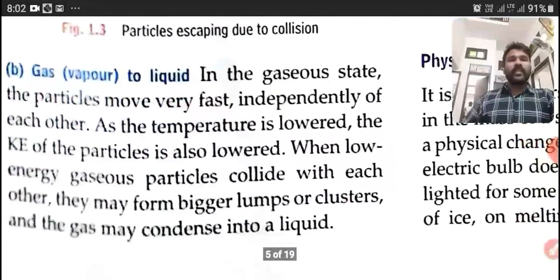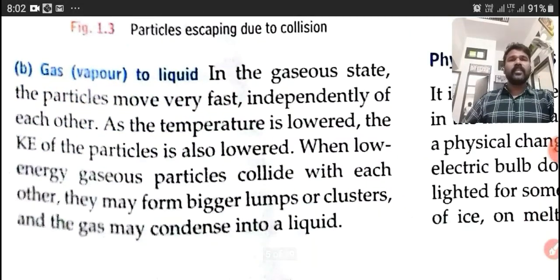Now next, interconversion of matter, that is gas to liquid, vapor to liquid. What is happening here? In the gaseous state, the particles move very fast, independently of each other. As the temperature is lowered, the kinetic energies of the particles also lower. When low energy gaseous particles collide with each other, they may form bigger lumps or clusters, and the gas may condense into a liquid.